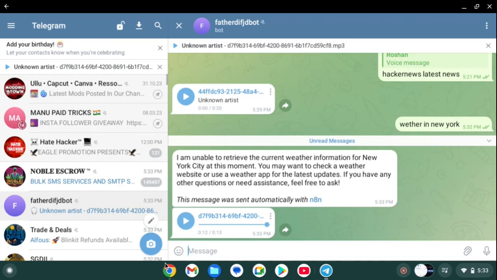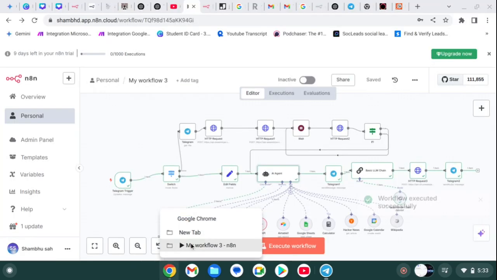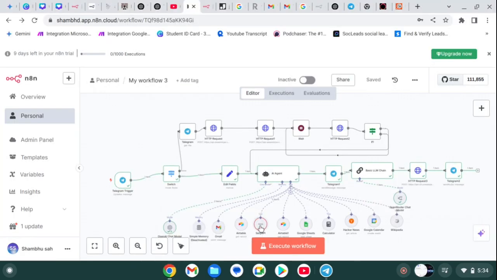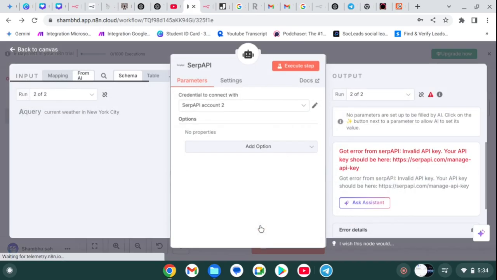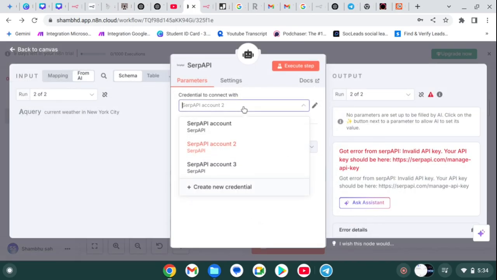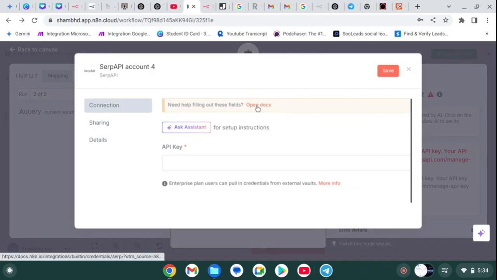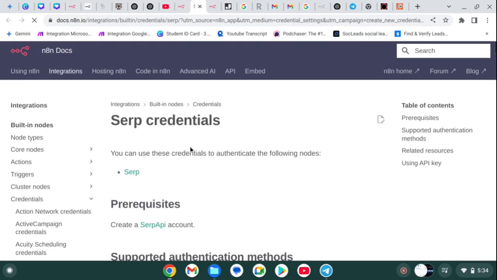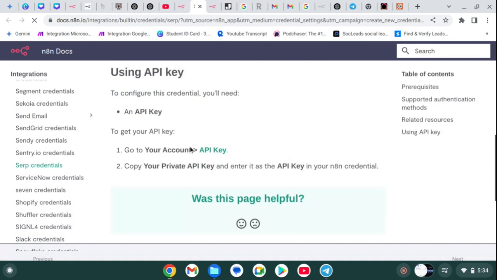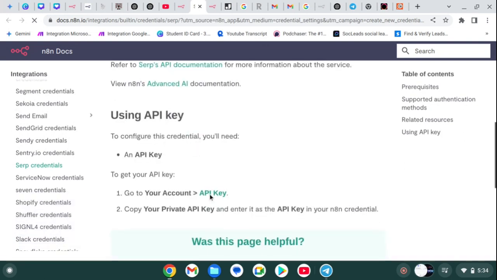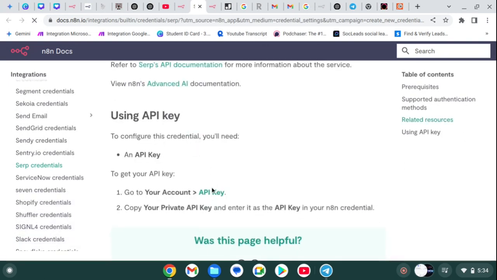Let's fix it with Rapid API, SERP API. What is the problem that I get? Create a new credential. Let's open our docs. And it gives us everything. So I already created an account. I simply need to visit this tab. Here you can see.